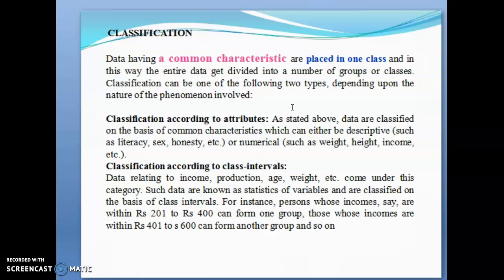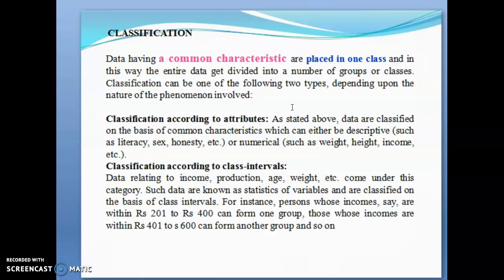Coming to the second one, classification according to the class intervals. Data relating to income or production or age, weight, etc. can come under this category. Those data are known as statistics of variables and are classified on the basis of intervals. Intervals are ranges, from 1 to 10, for example.